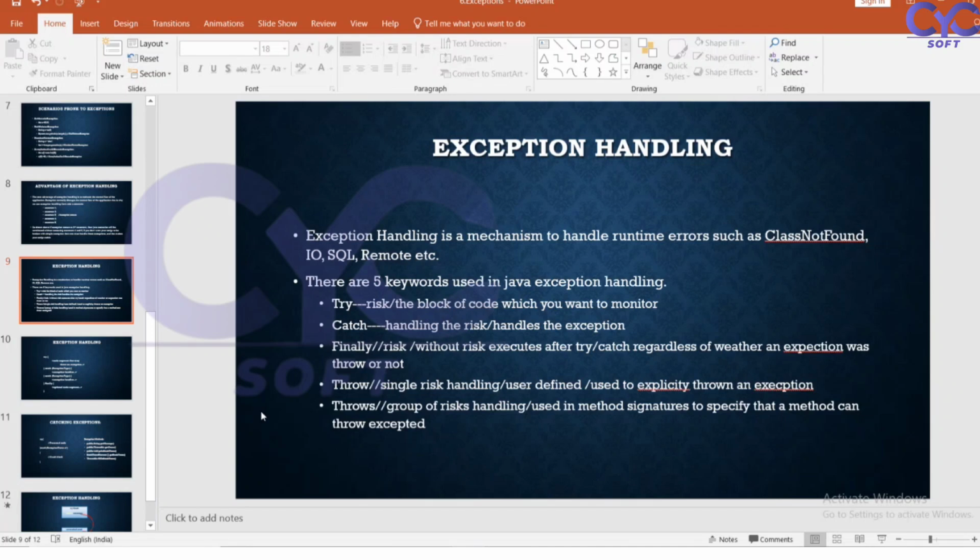Whatever the normal flow is, suppose I have 10 lines of code. If there is a break at the sixth line, it has to execute all 10 lines. It has to display a message that there is a problem in the sixth line, and it has to execute the seventh, eighth, ninth, and 10th lines. It should not stop my flow.